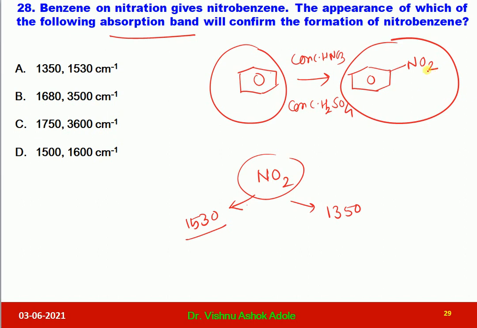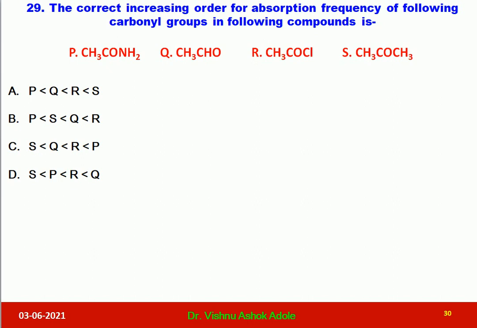So if nitrobenzene is formed in the reaction, it will show these two signals due to the nitro group, and it is given in option A, 1350 symmetric nitro group and 1530 asymmetric nitro group stretching.